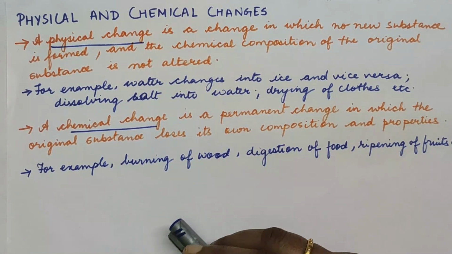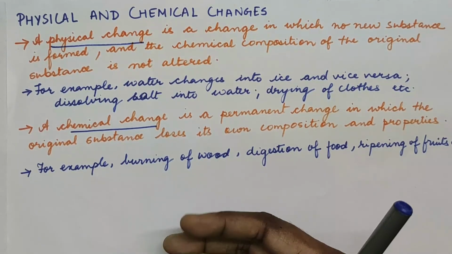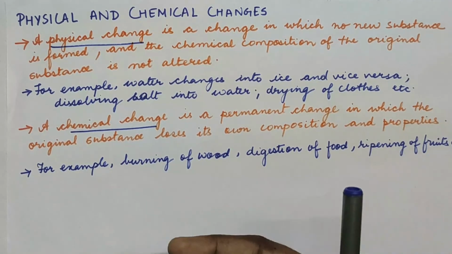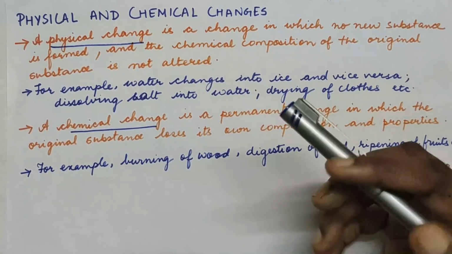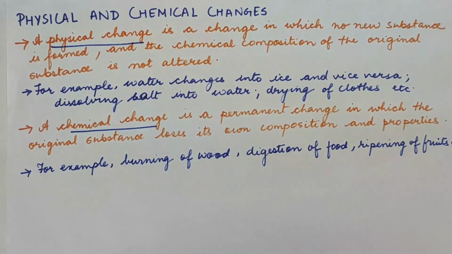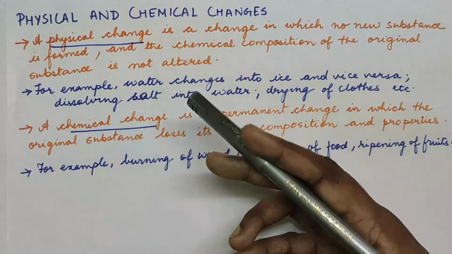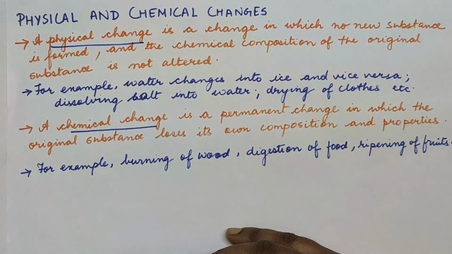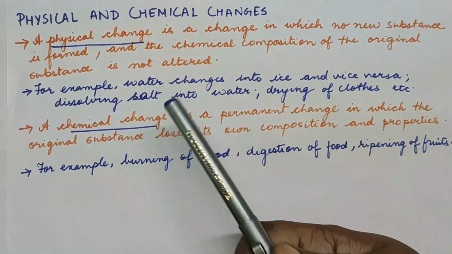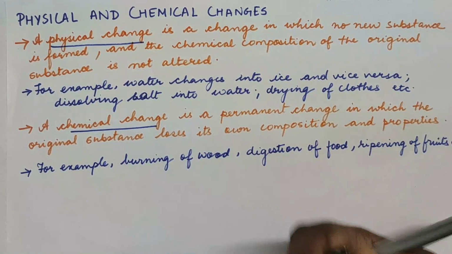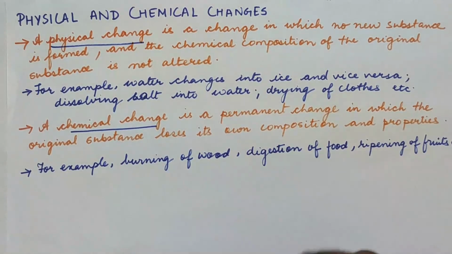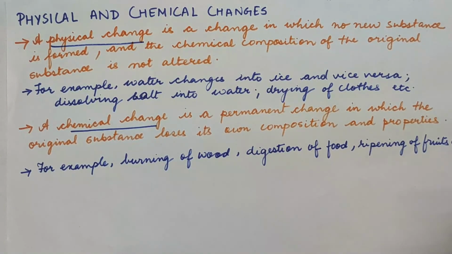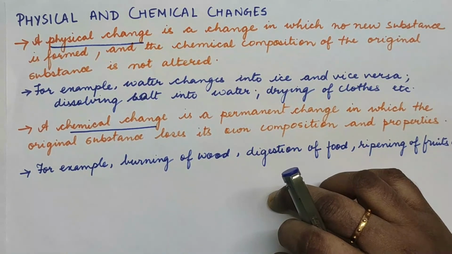The composition of the chemicals in a physical change does not get altered or changed. Like water changing into ice. You can change ice back to water. Similarly, dissolving salt or sugar into water, drying of clothes. These are physical changes.